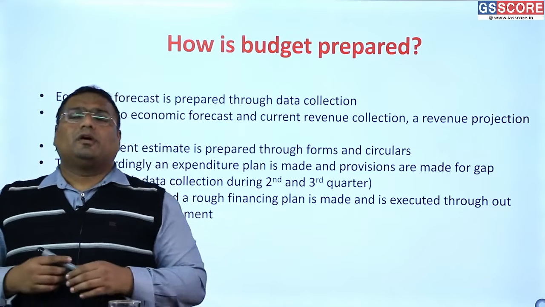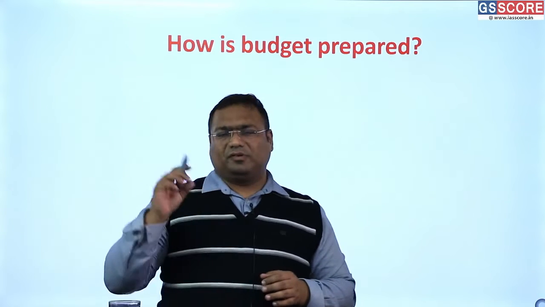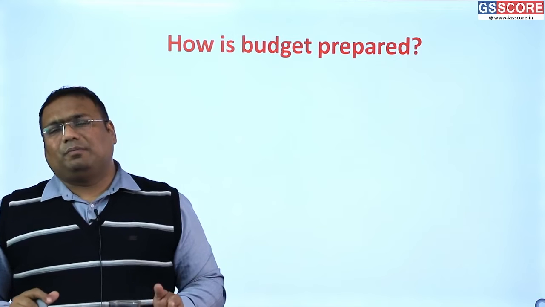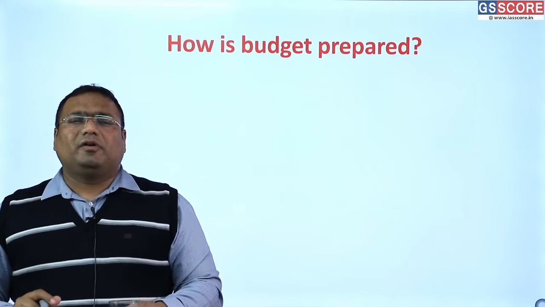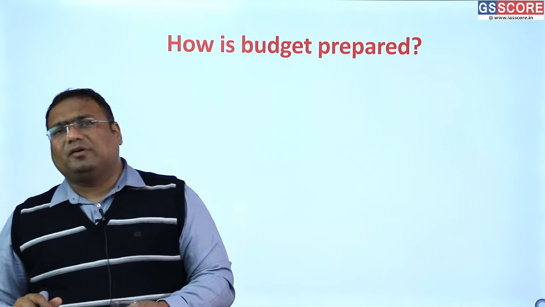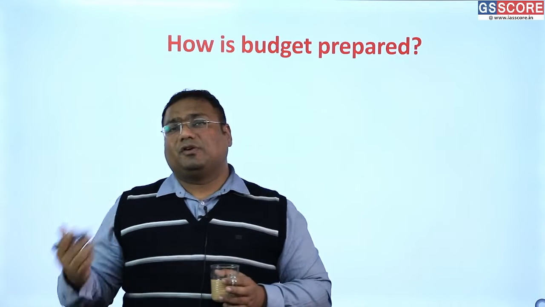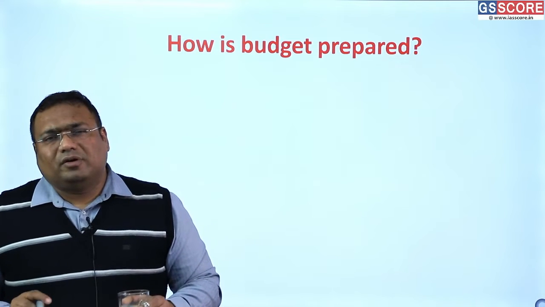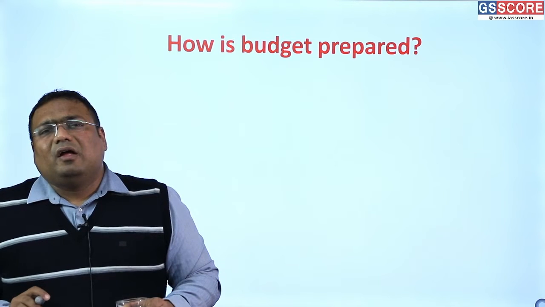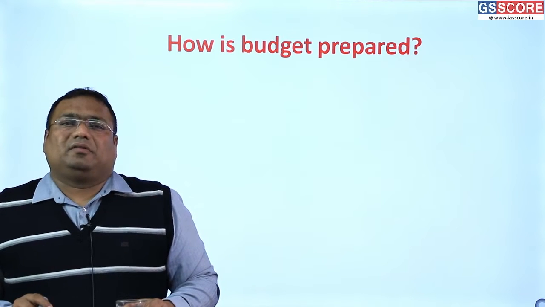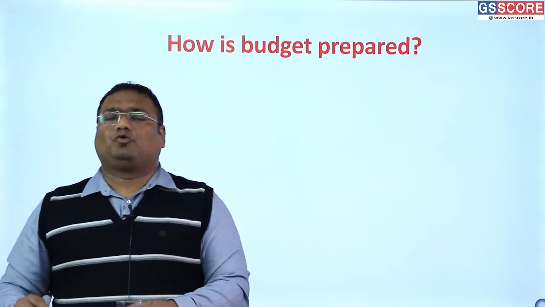If you have looked at budget data, then you must have seen that with the data in the budget, there is something written in brackets. Sometimes it is written as BE, budgetary estimates. Sometimes it is written as AE, advanced estimates. And then sometimes it is written as actuals.